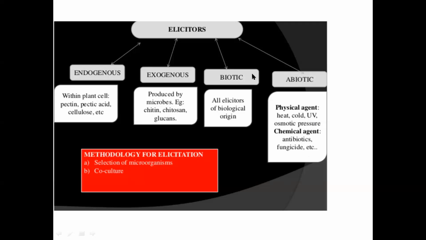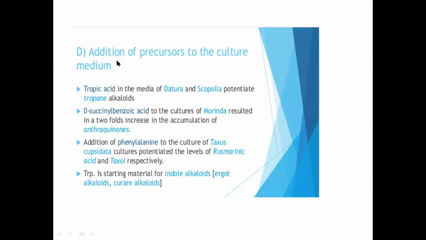So all these have to be optimized for the final scale up study. Okay, another important compound you have to remember is the precursor. Suppose you want to produce a secondary metabolite B, you have to add the precursor to the medium. Okay, so many precursors are available for production of any kind of substance, because the plant naturally produces the secondary metabolite in its metabolic pathway. So every metabolite excreted out will have a precursor.